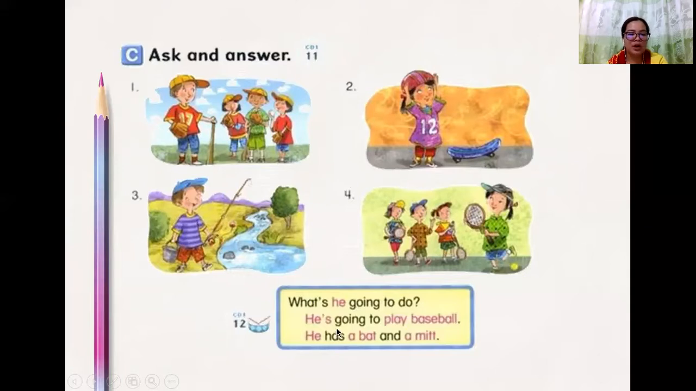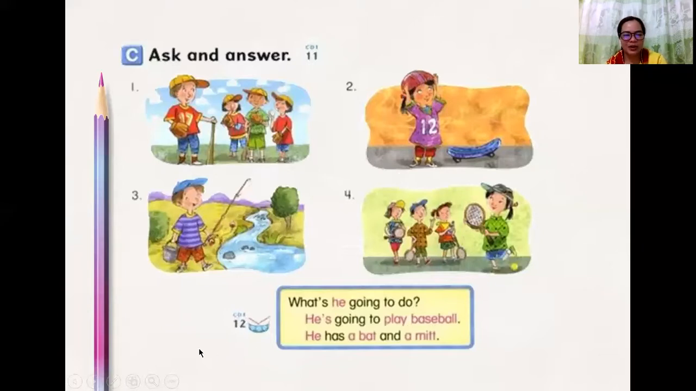Number two, what's he going to do? He's going to do skateboarding. Now, what does he have? He has a bat and a mitt. No, he has a skateboard and a helmet. Okay, so because if you're going to play skateboarding, you need a skateboard and helmet.